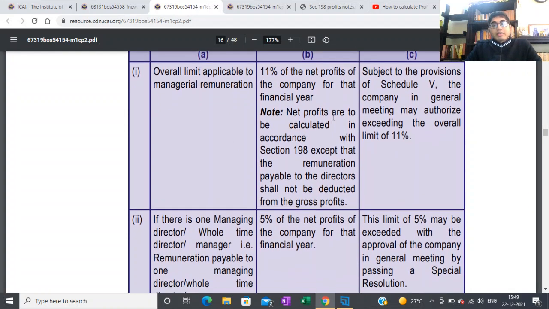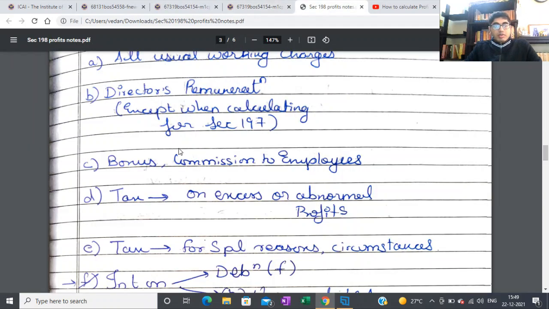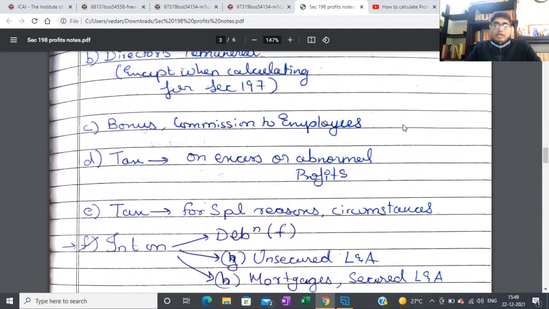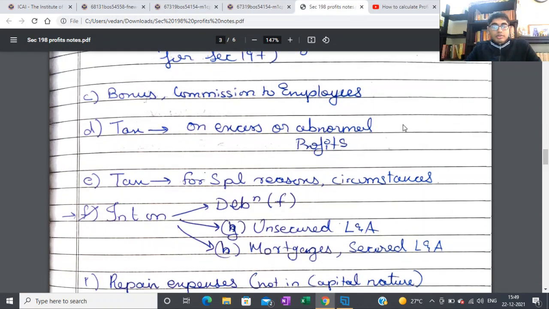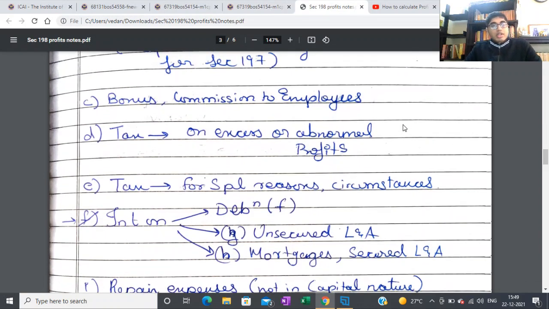There they say note, net profits are to be calculated in accordance with section 198, except the remuneration payable to the director shall not be deducted from the gross profits. That's basically what I've written over here also, except when calculating for section 197. But for CSR you can take it. For this you can't.